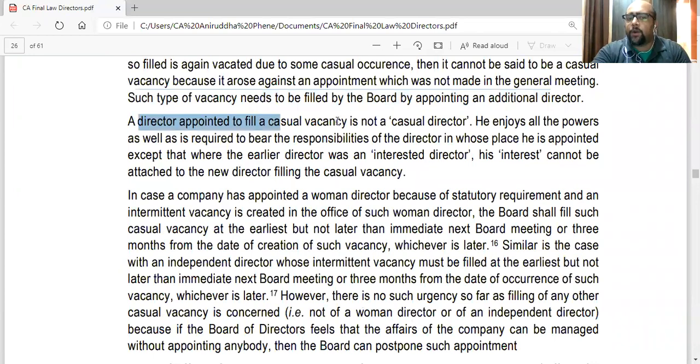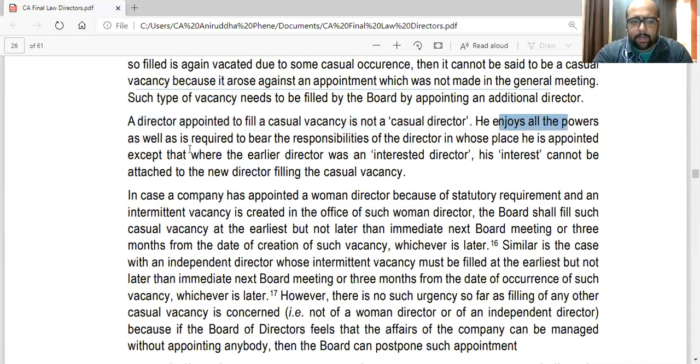A director appointed to fill a casual vacancy is not a casual director. Even if he is appointed to a casual vacancy, he is a director in his own right. So he enjoys all the powers, rights, duties, and liabilities of a director. You cannot call him a casual director, even if he was appointed in a casual vacancy. He has all the rights. He's a director in his full right.